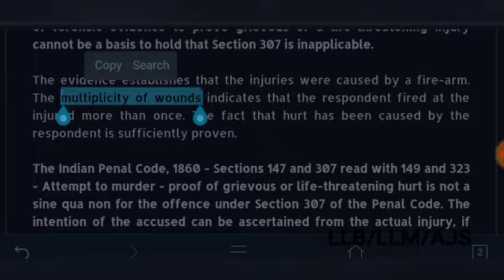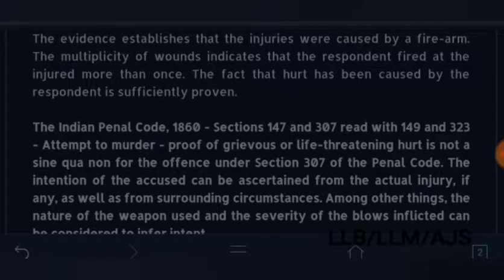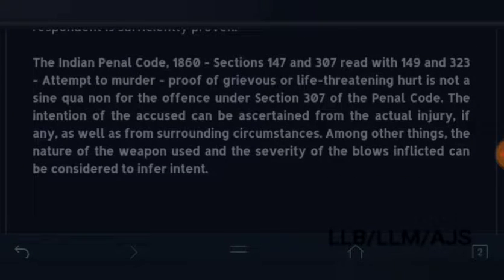These things prove that it was intentional. And as we already know, for the criminal offense, intention is an important element. The Indian Penal Code 1860, Sections 147 and 307, read with Section 149 and Section 323. Attempt to murder. Proof of grievous or life-threatening hurt is not a sine qua non for the offense under Section 307 of the Penal Code.